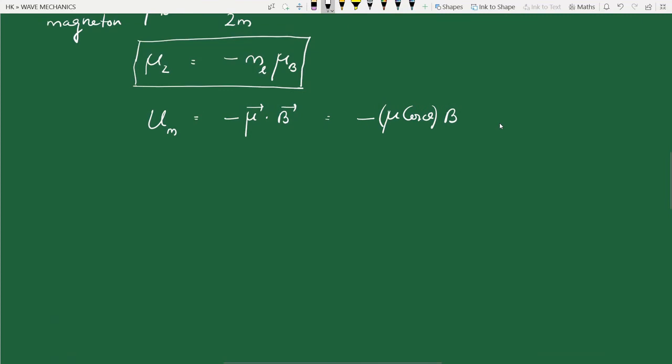That's why we were interested in the z component of mu. So this is equal to minus mu z into B. From the previous equation we know that mu z values are quantized, so instead of mu z I can substitute minus ml mu B. These two minus signs will cancel out, so the magnetic potential energy gained by the atom is ml mu B into B.